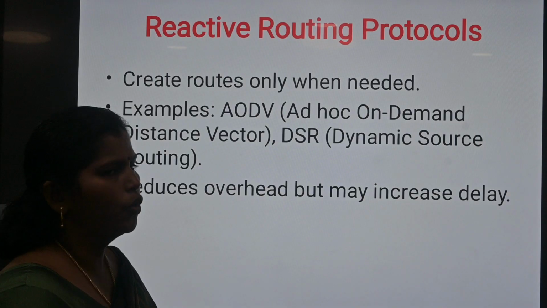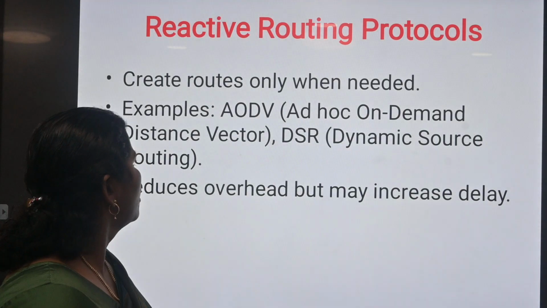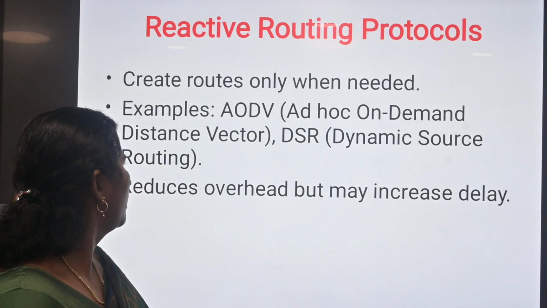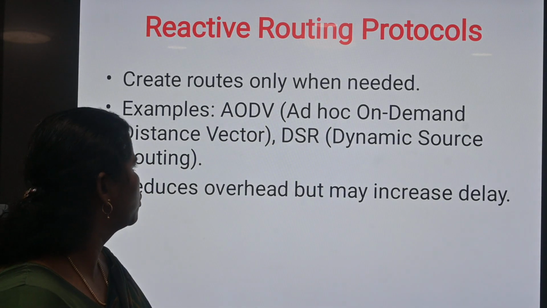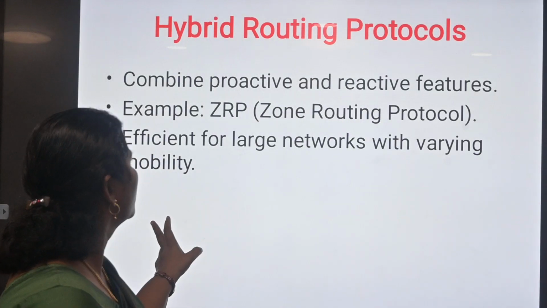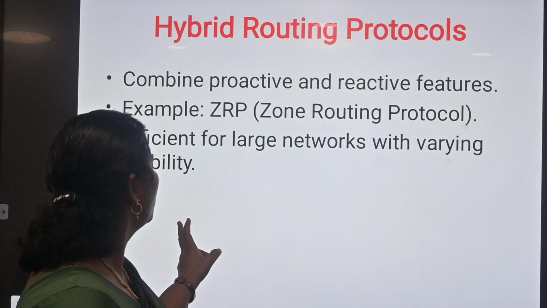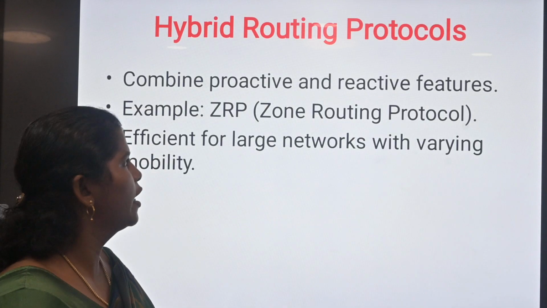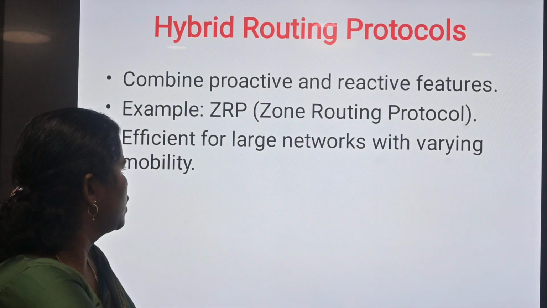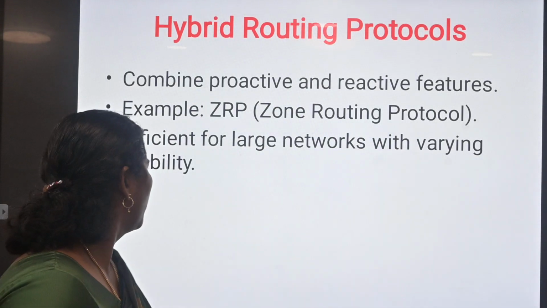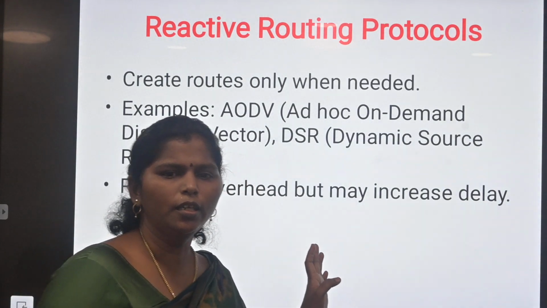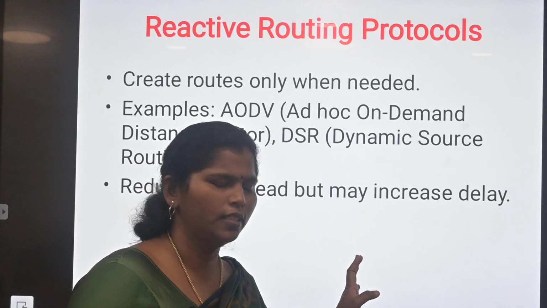In reactive routing protocols, it creates routes only when needed. For example, AODV, Ad hoc on demand distance vector, and DSR, dynamic source routing. They reduce overhead but may increase delay. In hybrid routing protocol, we use combined proactive and reactive features. Example is ZRP, zone routing protocol, efficient for large networks with varying mobility. The routing protocol is a very important 10-mark question for your university examination.